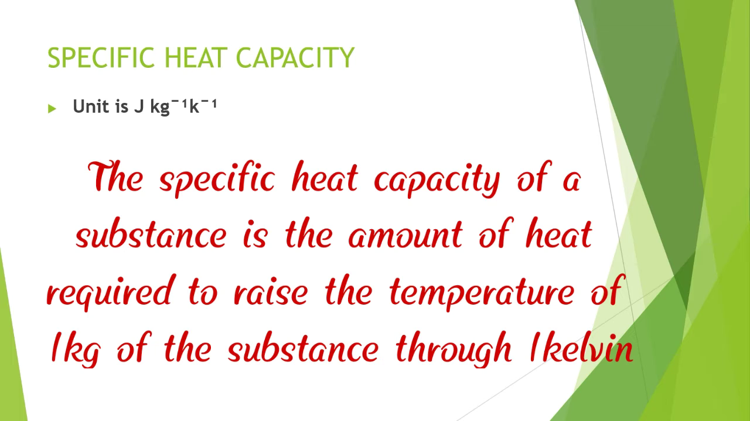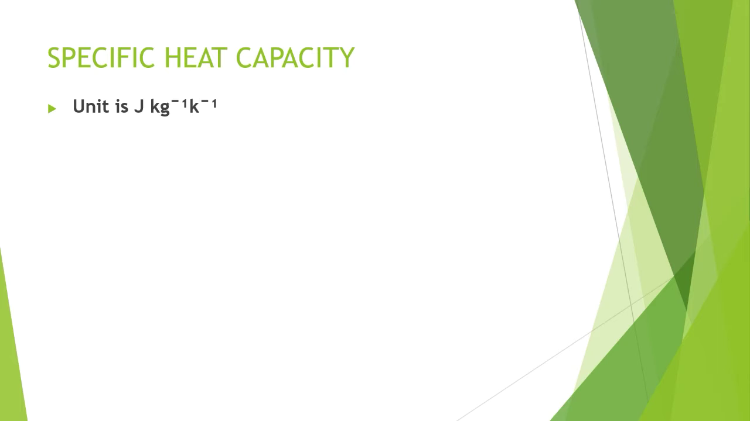The specific heat capacity of a substance is the amount of heat required to raise the temperature of 1 kg of the substance through 1 Kelvin. The unit of specific heat in the SI system is joule per kilogram per Kelvin. Also consider another thing. If a substance absorbs heat, like a rock, its temperature increases, and when it is cooled down, it gives out the heat.